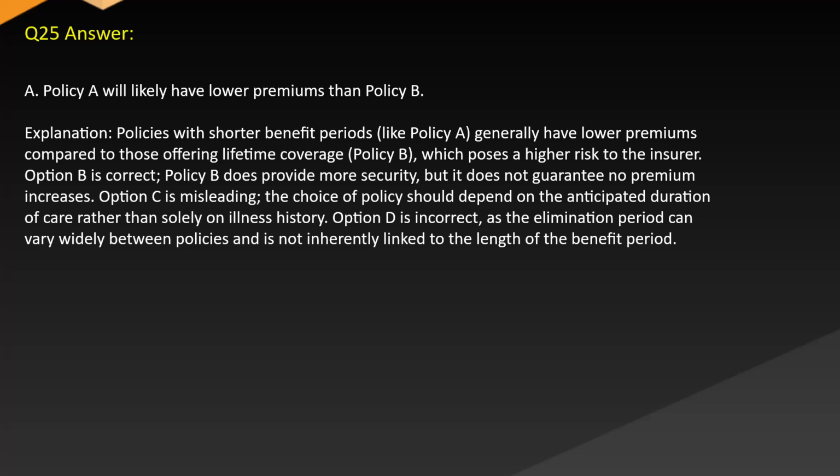Option B is incorrect. A Policy B does provide more security, but it does not guarantee no premium increases. Option C is misleading, as the choice of policy should depend on the anticipated duration of care rather than solely on illness history. Option D is incorrect, as the elimination period can vary widely between policies and is not inherently linked to the length of the benefit period.